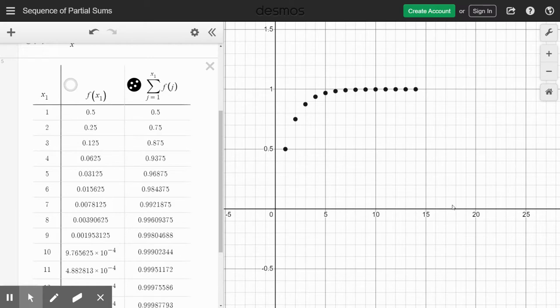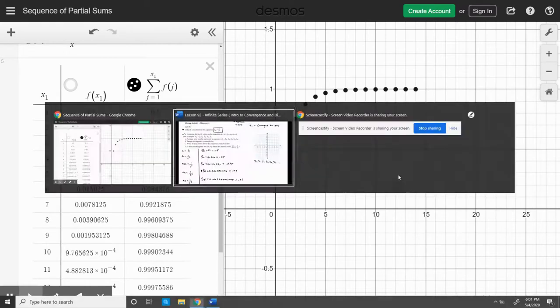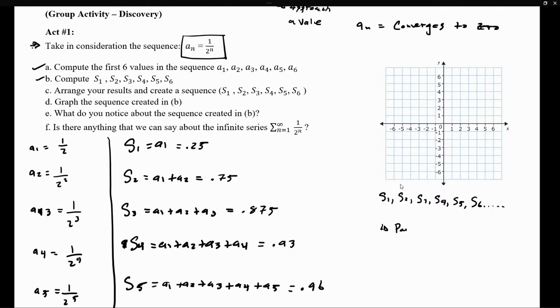If we just concentrate on the partial sums, where this is the first partial sum, second, third, fourth, fifth, sixth, and so forth, notice that the partial sum seems to be approaching the value of 1. So the partial sum sequence seems to be converging to 1. And now we can use this information to answer question F, because question F is asking, is there anything that we can say about the infinite series?